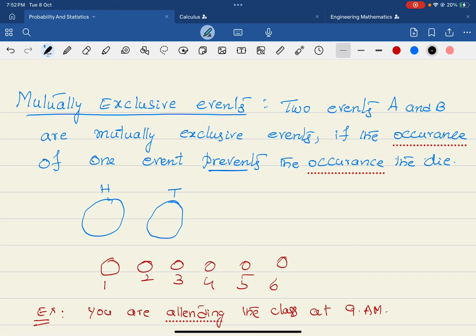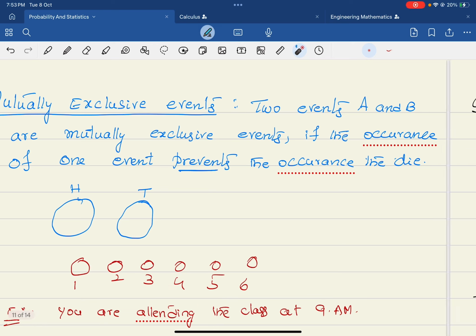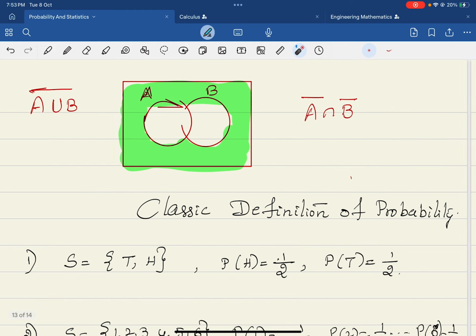Mutually exclusive events means the intersection is empty. Both of them are totally disjoint, you can say. So when you toss a coin, head and tail will not happen together. When you roll a die, 1, 2, 3, 4, 5, 6, all these numbers will not occur at a time. So these are the mutually exclusive events I mentioned.